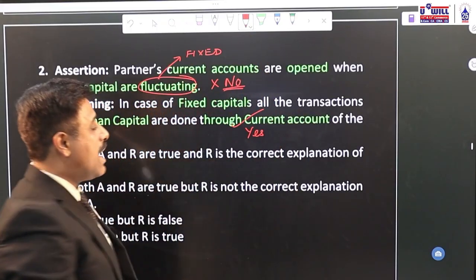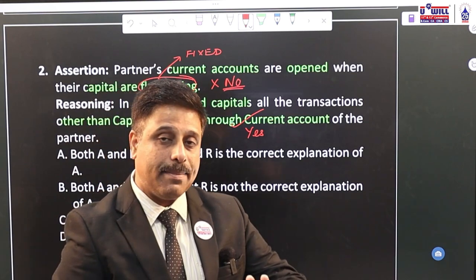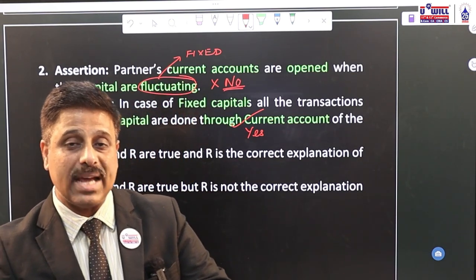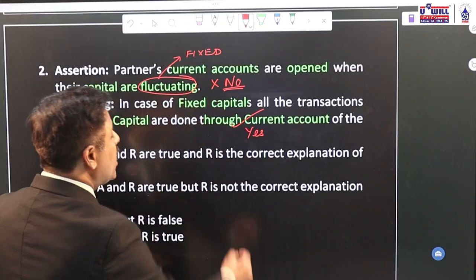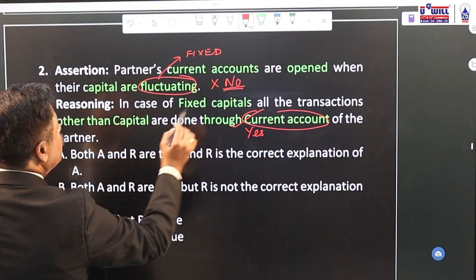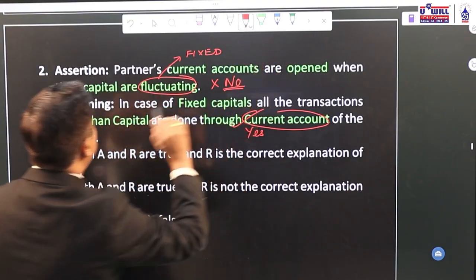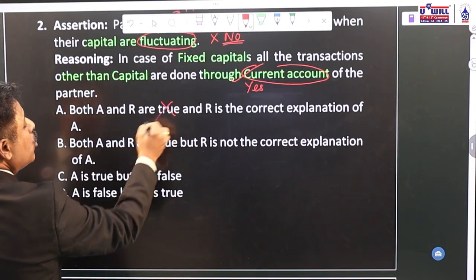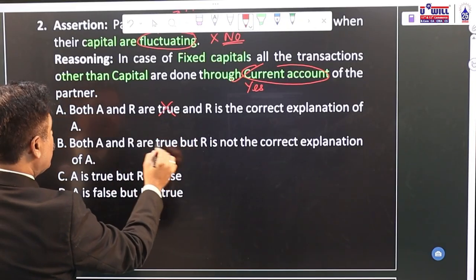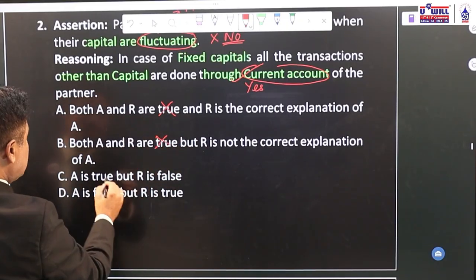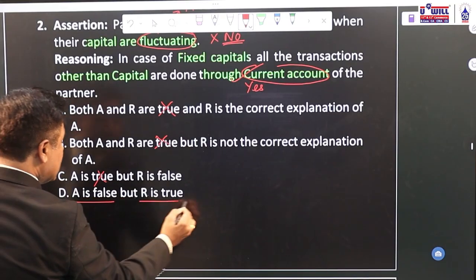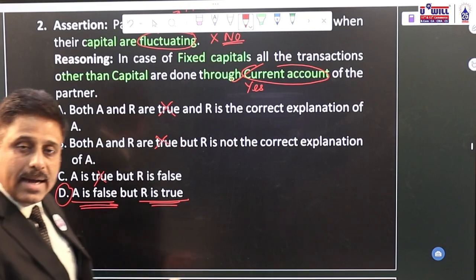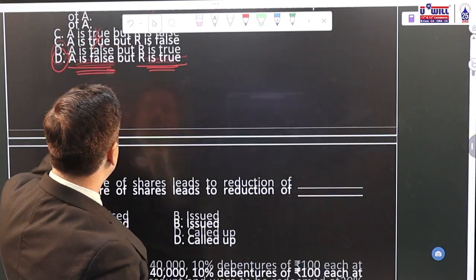In fixed capital, only capital transactions go in the partner's capital account. All other transactions of drawings, interest on drawings, interest on capital, salary, bonus, etc. are routed through current account. So this statement is true. Now, what is the correct option? Assertion is false, but reasoning is true. Both A and R are true? No. A is true? No. A is false, but R is true. Yes. Option D is the correct answer. Now going to question number 3.